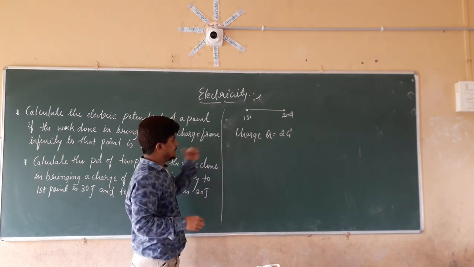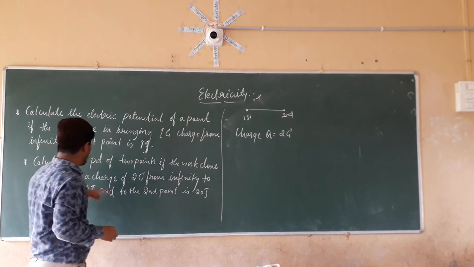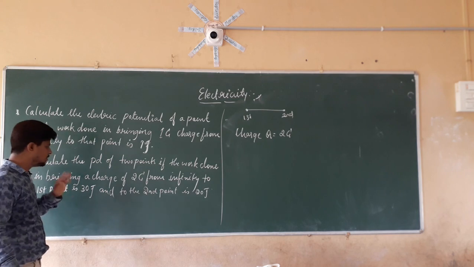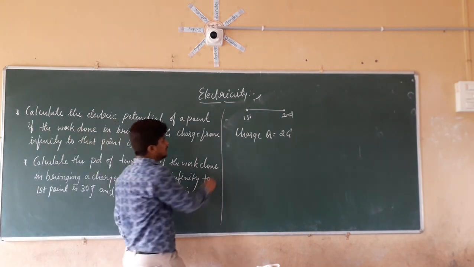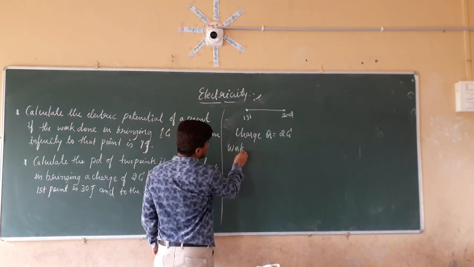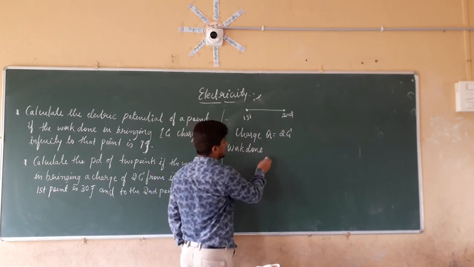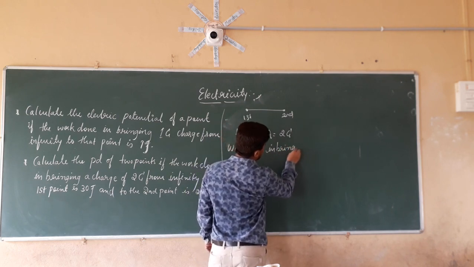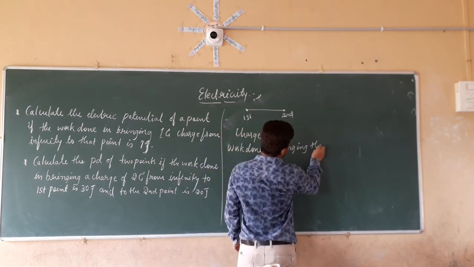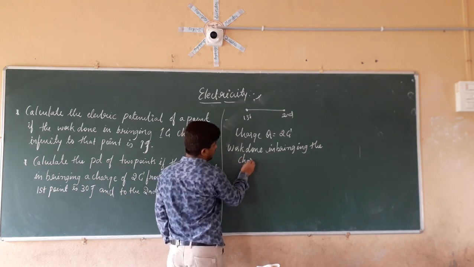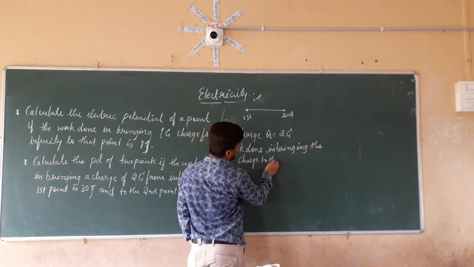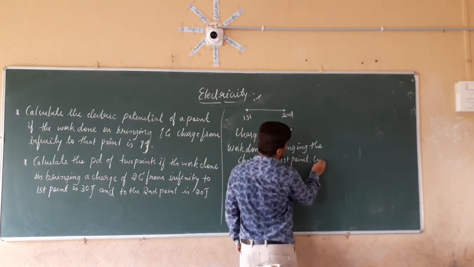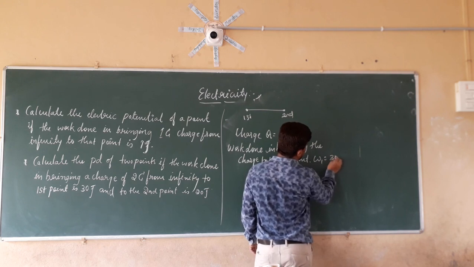In the second case, what is given? They are given the work done in bringing the charge from infinity to the first point is equal to 30 joules. So the work done in bringing the charge to the first point, let this be W1, is equal to 30 joules.